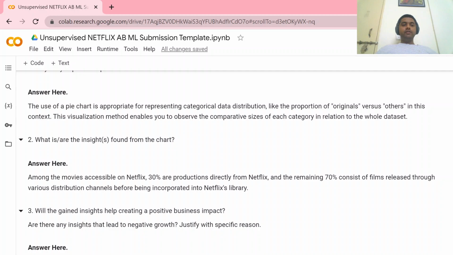So, what are the insights from the chart? Among the movies accessible on Netflix, 30% are productions directly from Netflix, and 70% consist of films released through various distribution channels before being incorporated into the Netflix library.